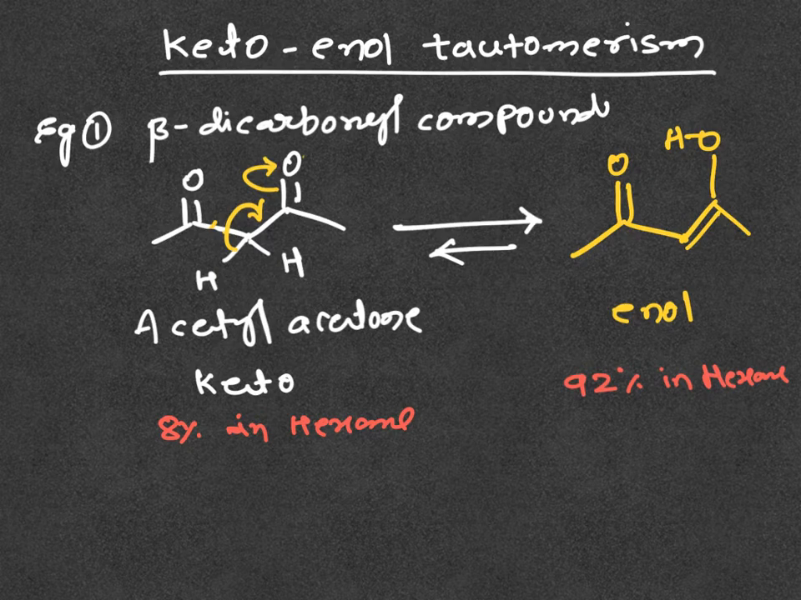Along with conjugation, another factor here is intramolecular hydrogen bonding between oxygen and hydrogen, and it is a stabilizing interaction. Due to these two interactions, conjugation and hydrogen bonding, in acetyl acetone the enol form is more stable than the keto form.